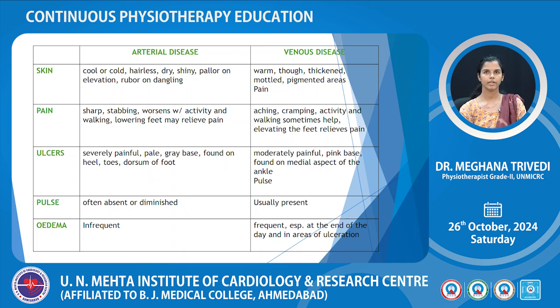In venous disease, pain quality will be achy, cramping, activity and walking sometimes help, and elevating feet will relieve pain. For ulcers, in arterial disease, ulcers will be severely painful, pale, on grey base, found on heel, toes or top of foot. For venous diseases, it will be moderately painful, pink base, found on medial aspect of ankle. And then next one, pulse. For arterial disease, pulse will be absent or diminished, and in venous diseases, pulse will be present. Edema, in arterial diseases, edema is infrequent, it will not be present, and in venous diseases, edema will be present frequently at the end of the day and in areas of ulceration.